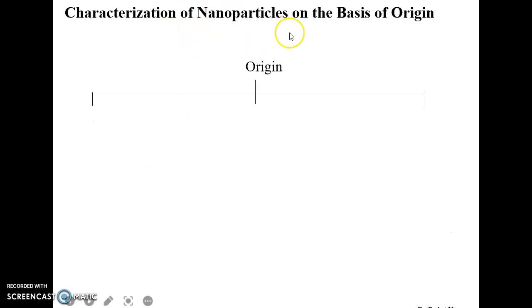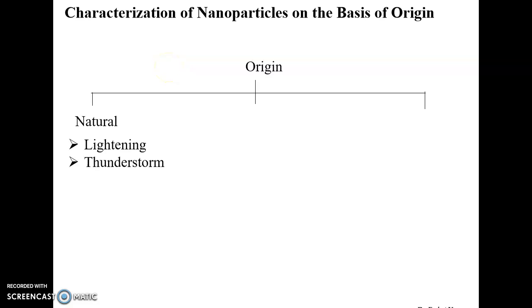First, characterization of nanoparticles on the basis of origin. There are three basic bases. First is natural. They might be naturally originated, and their source can be lightning, thunderstorm, and volcanic eruption. So these three natural processes might be involved in the synthesis of nanoparticles.